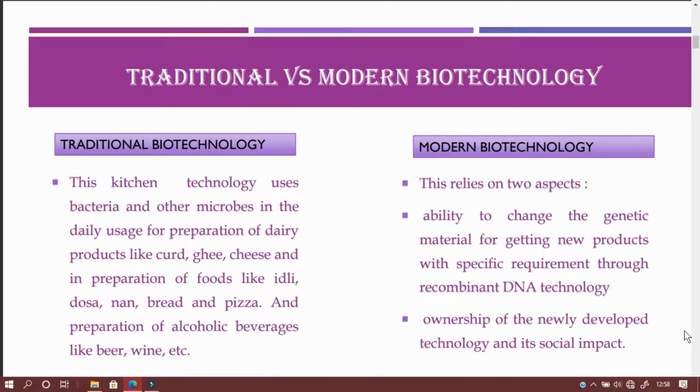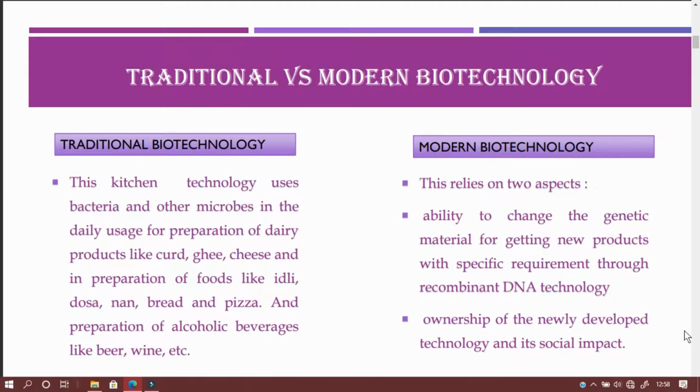Modern biotechnology lies on two aspects. The first one is the ability to change the genetic material for getting new products. The genes are altered with a specific requirement. To alter the genes, we need a specific technology called recombinant DNA technology.